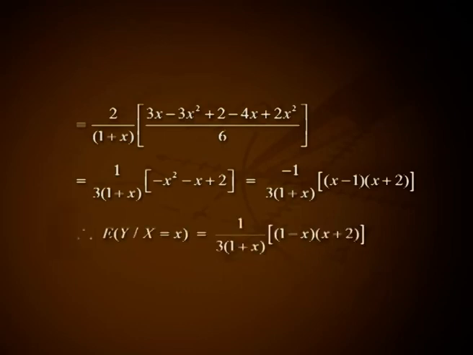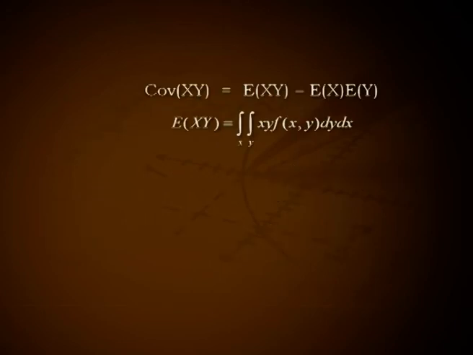This implies expectation of y given x equal to x is 1 by 3 into 1 plus x into 1 minus x into x plus 2. Number 2, covariance of xy equal to expectation of xy minus expectation of x into expectation of y. Here expectation of xy equal to integral over x integral over y xy into f of xy dy dx, that is equal to integral 0 to 1, again integral 0 to 1 minus x, xy into 3 into x plus y dy dx.